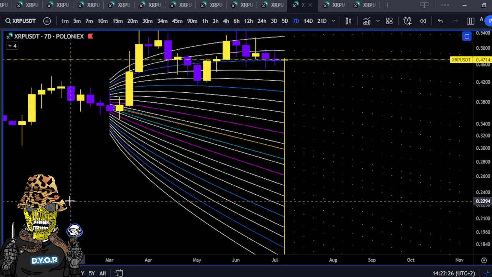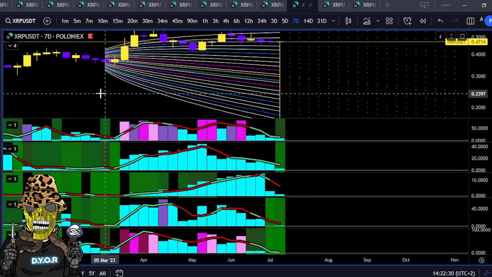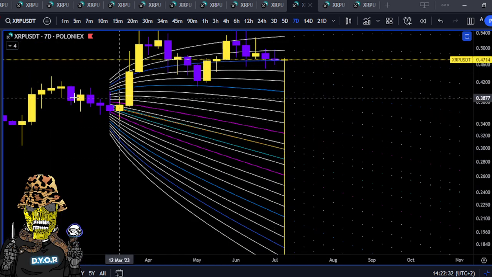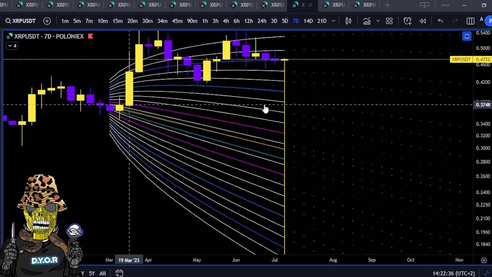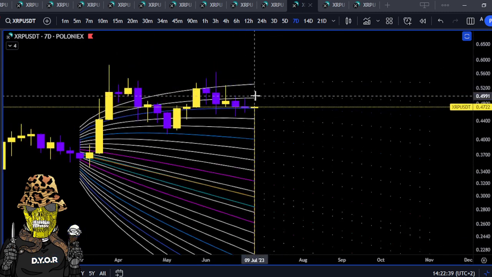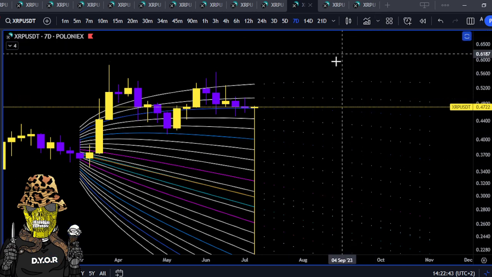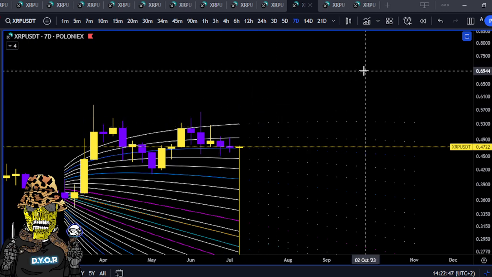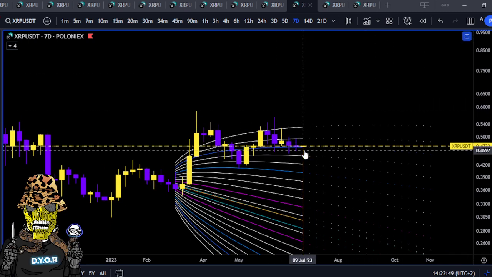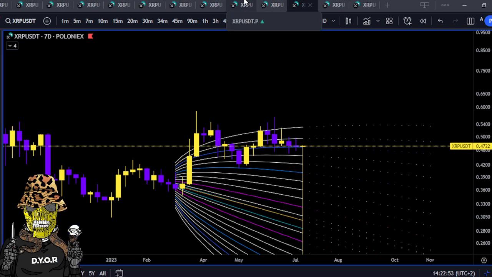You haven't printed a new cone yet, right? Nearly trying here. Maybe next week we get a new cone. Next 7-day print, and if that is true, then this will be a region of interest at 37.50 cents. When the new cone prints, expect a touch down there and then carry on printing. But if the new cone doesn't print and it can print outside of this mean, then we've got a completely new model. Anyway, so that's the general observation on that Laplace distribution cone on the 7 day.